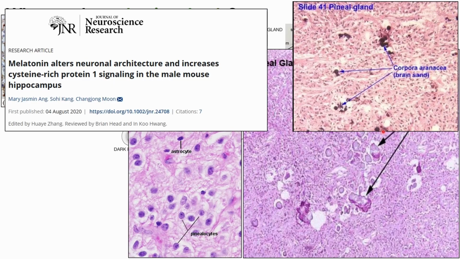So the pineal gland is quite special for me because one of the first research studies that I pioneered in our laboratory when I was doing my PhD, I studied how exogenous or additional melatonin can alter the neuronal architecture in the brain.